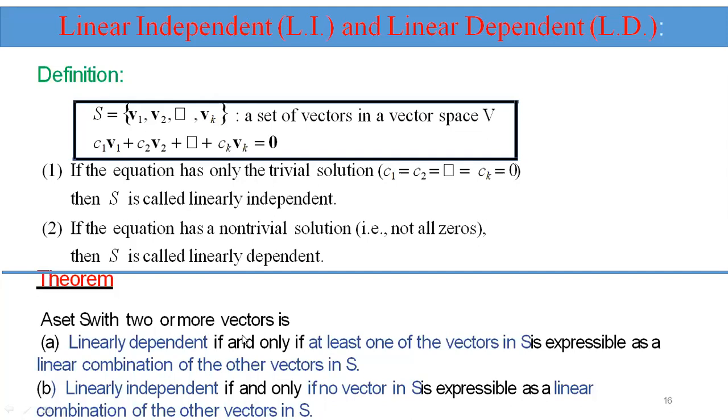Linearly dependent means at least one vector can be expressed as a linear combination of the other vectors in S, but in linearly independent, no vector in S is expressed as a linear combination of the other vectors.